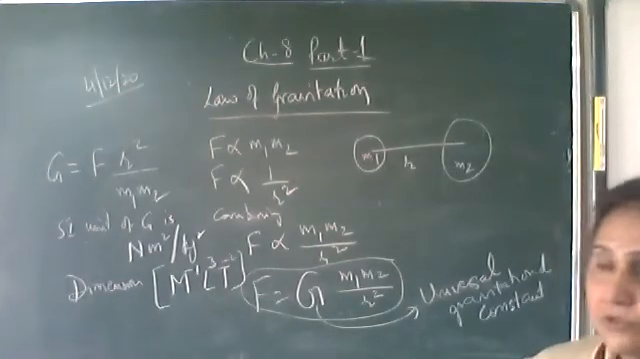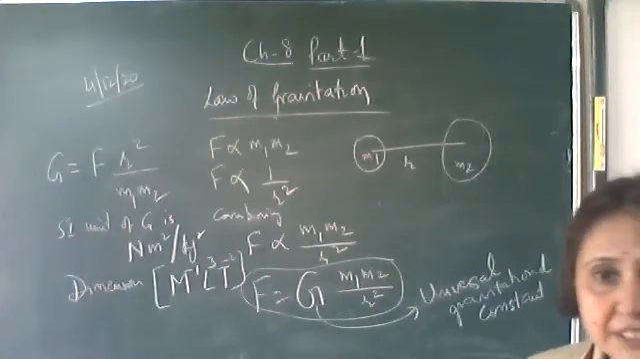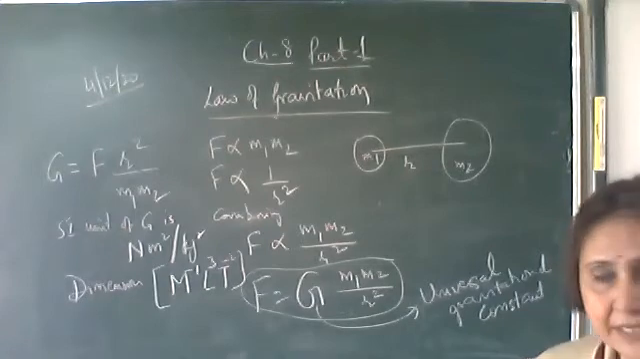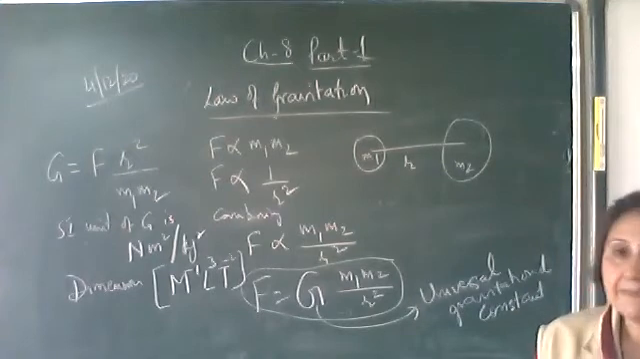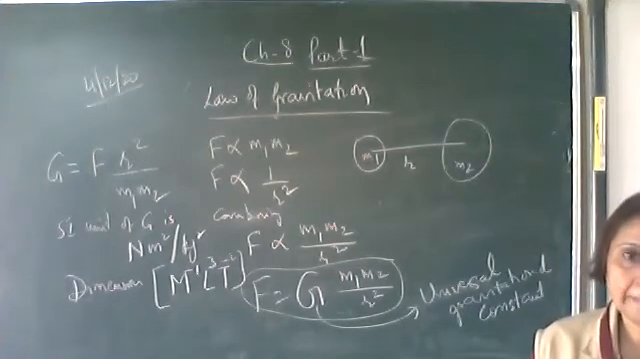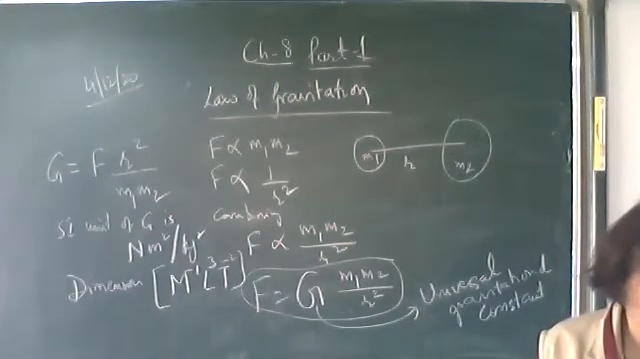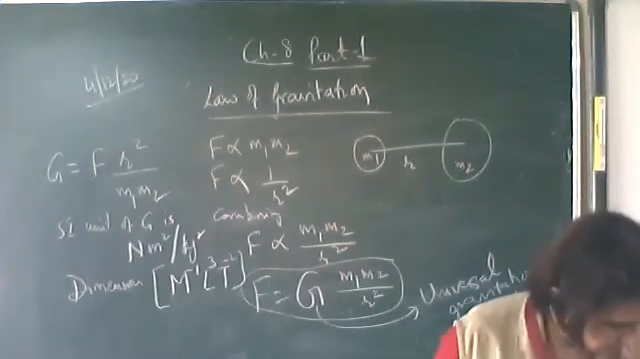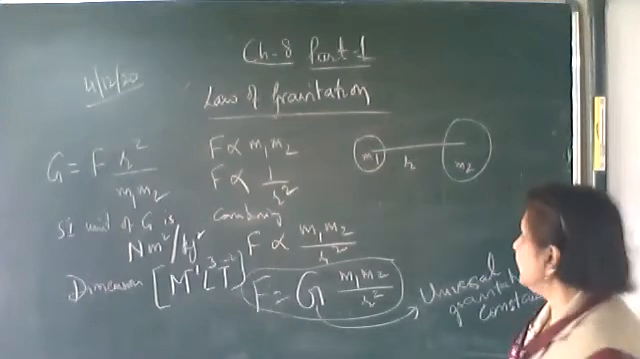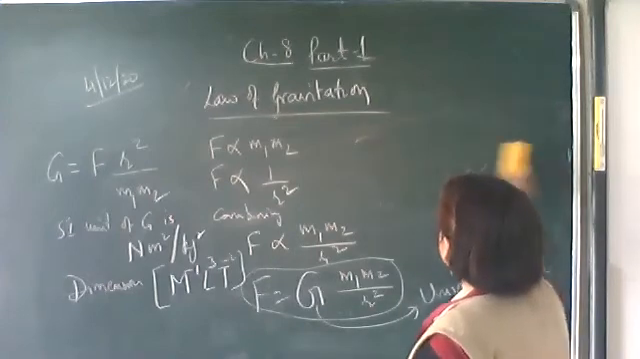Okay, then write down. This capital G is a scalar quantity. It doesn't have any direction. It has got only magnitude. So capital G is a scalar quantity, and its value in SI units is